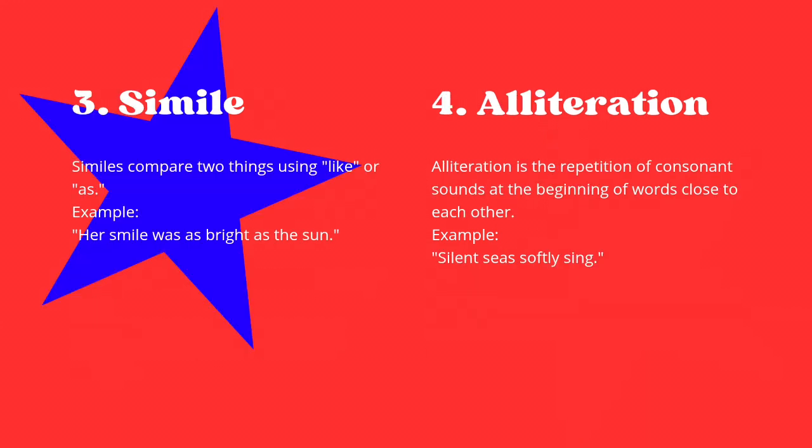Simile: compare two things using like or as. Example: her smile was as bright as the sun. Alliteration is the repetition of consonant sounds at the beginning of words close to each other. Example: silent seas softly sing.